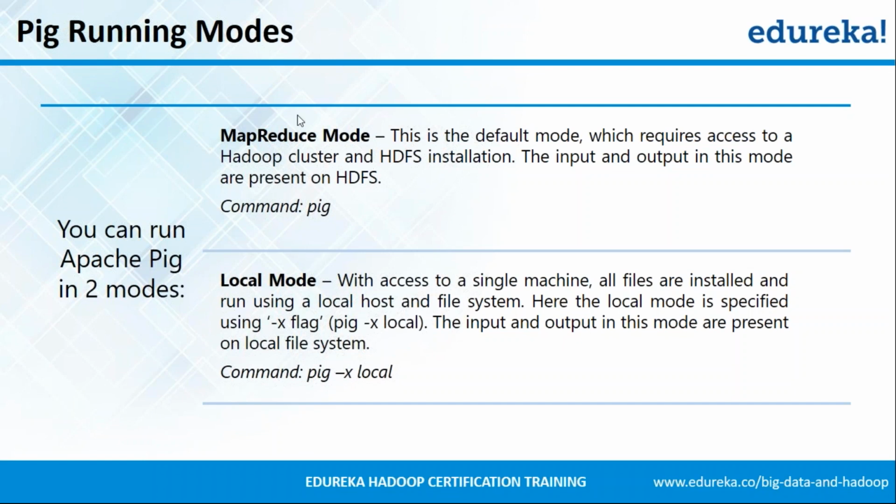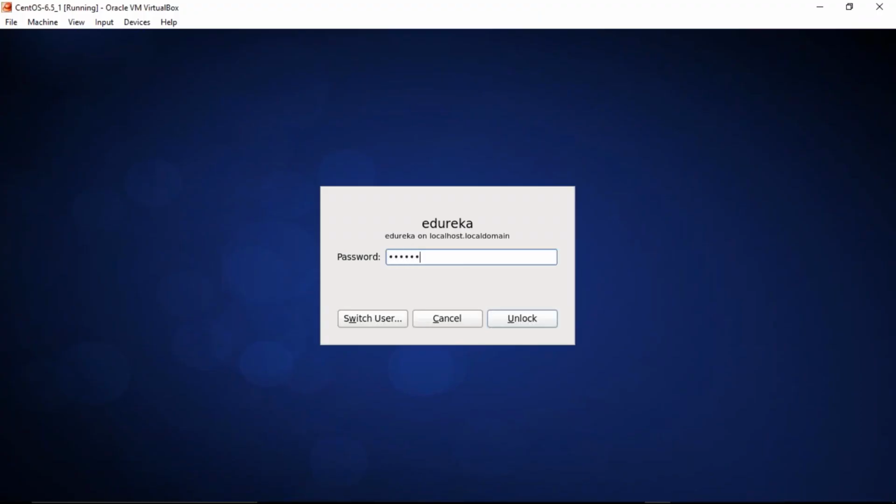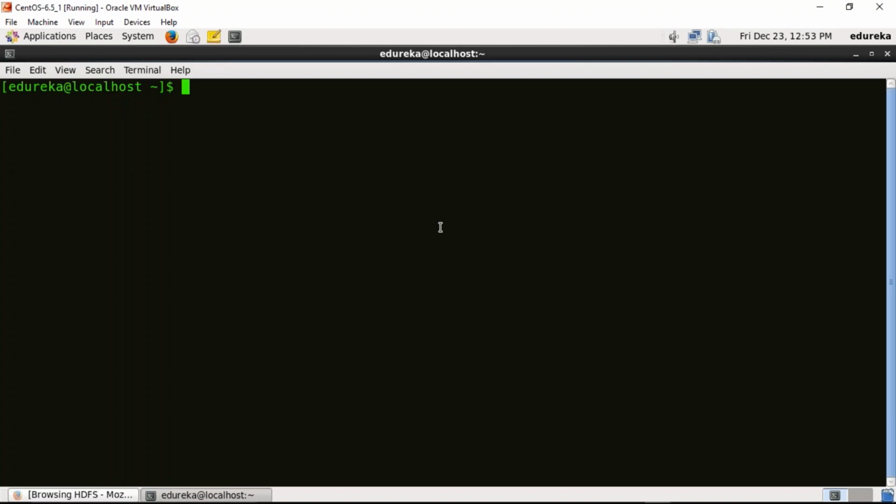So why not I show you how to get into the pig MapReduce mode as well as pig local mode. Let me just go to the Edureka VM now. We have our terminal. I have the pig setup already there. In case you want to explore how to install pig, you can always go through the pig installation recording that is present in your LMS. I'll just show you the path that I've already set for pig. So my pig is installed right here.